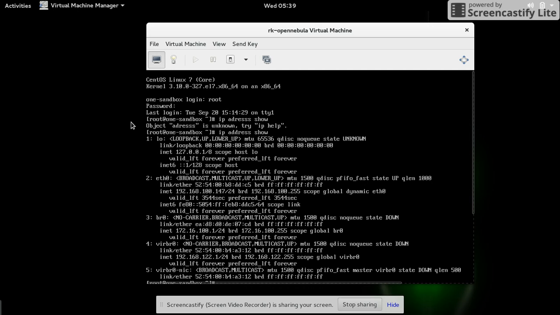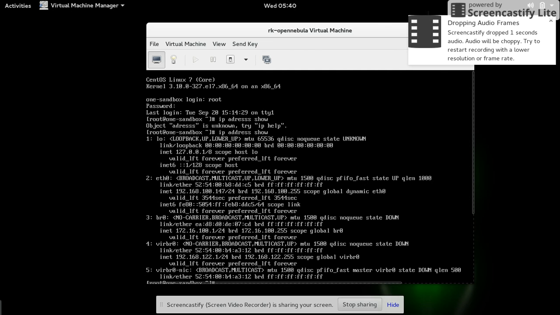So it lists the interfaces. lo is the loopback interface. eth0 is a physical interface, sorry, virtual interface. It is assigned the IP address 192.168.100.147. Kindly make a note of this address. It will be useful when we try to access the web-based GUI, Sunstone. And there is a bridge interface, virtual bridge interface, virtual network card. All those interfaces are there.